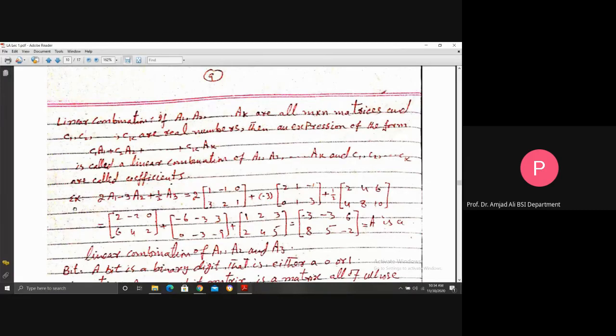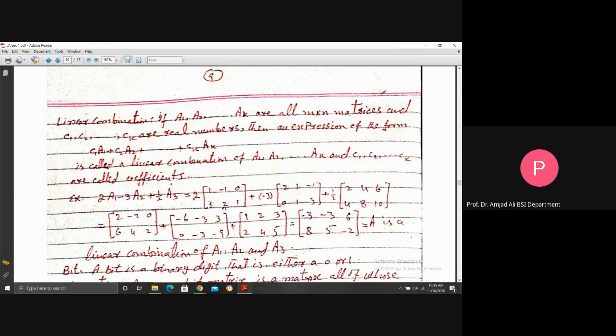Here, as an example, we consider 2A1 minus 3A2 plus 1 over 2 A3. You see, C1 is 2, C2 is minus 3, C3 is 1 over 2, and K here is 3. What is A1?